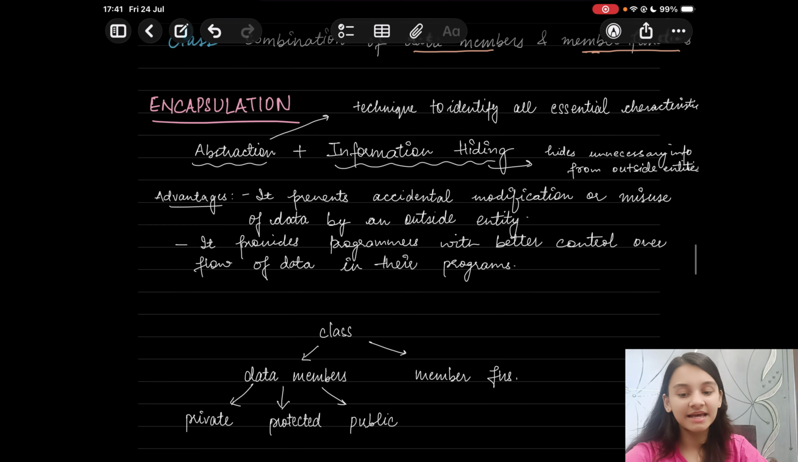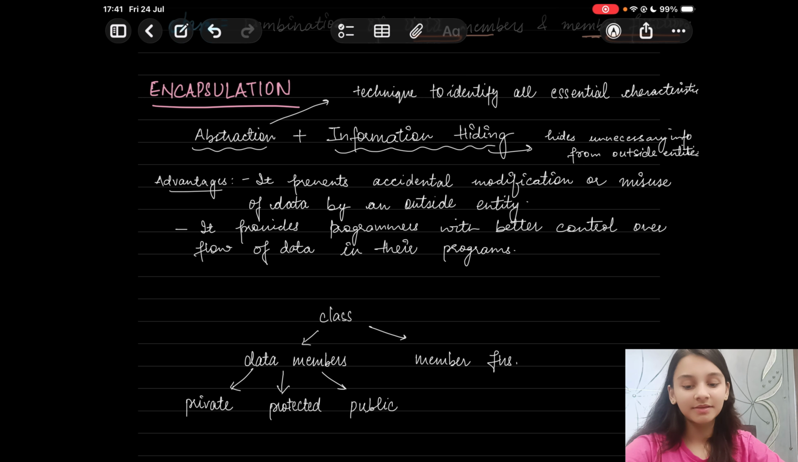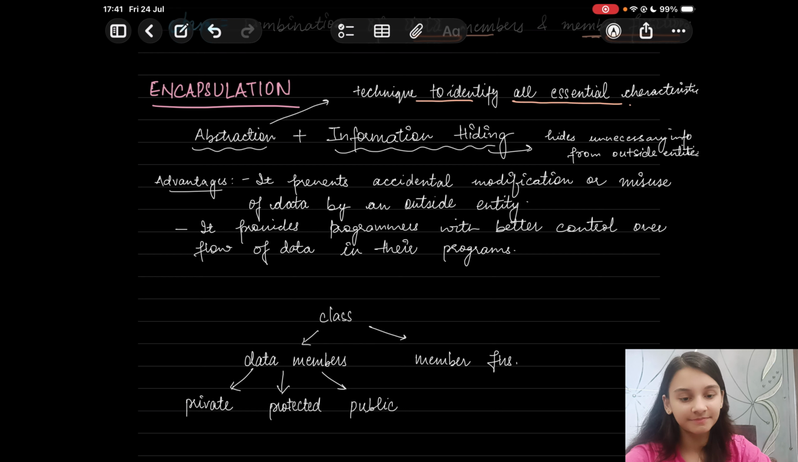Now let us understand encapsulation in detail. We have discussed that encapsulation is abstraction plus information hiding. What is abstraction? It is the technique to identify all essential characteristics. And what is information hiding? It hides unnecessary info from the outside entities. So hiding unnecessary info from outside entities is information hiding, and abstraction is identifying all essential characteristics and showing them to the outside world.